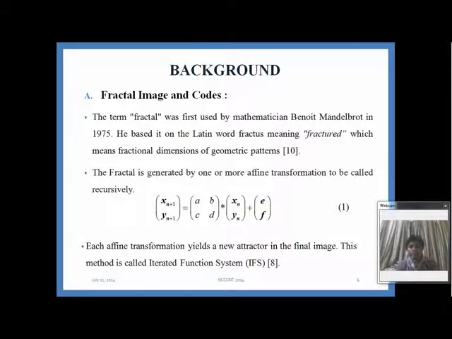Here is the formula by which we can map the previous point to the next point. Here a to d are the multiplicative factors and e and f are the additive factors, and xn and yn are the previous point and xn plus 1 and yn plus 1 is our next point, and this method is called iterated function system.